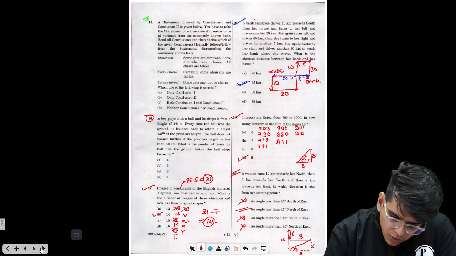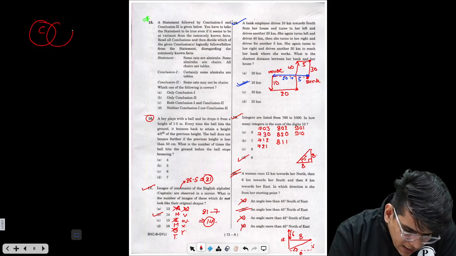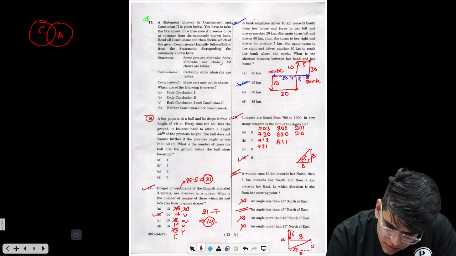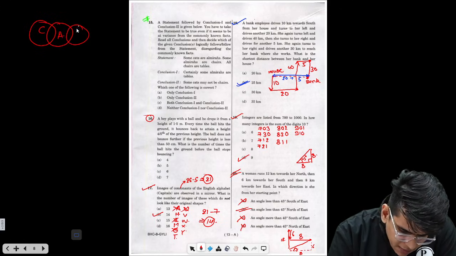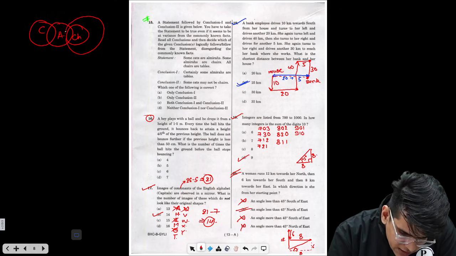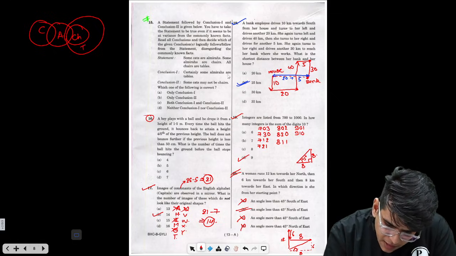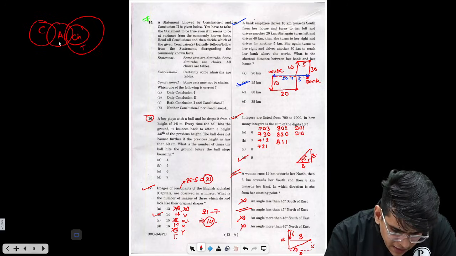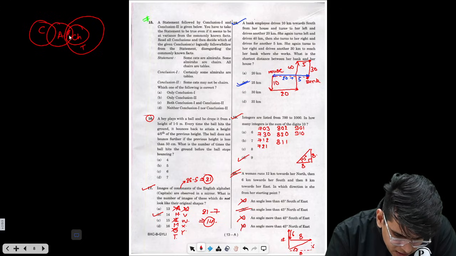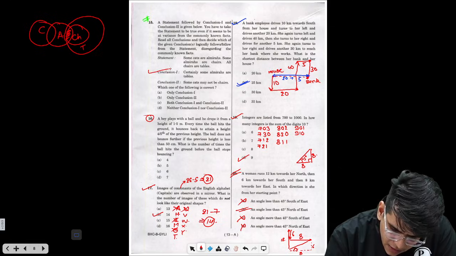Okay, so what are these? Some cats are almiras. Some almiras are chairs. All chairs are tables. Certainly some almiras are tables. Now some almiras are chairs and all chairs are tables, so at least these many almiras will be tables. So certainly some almiras will be tables, correct.